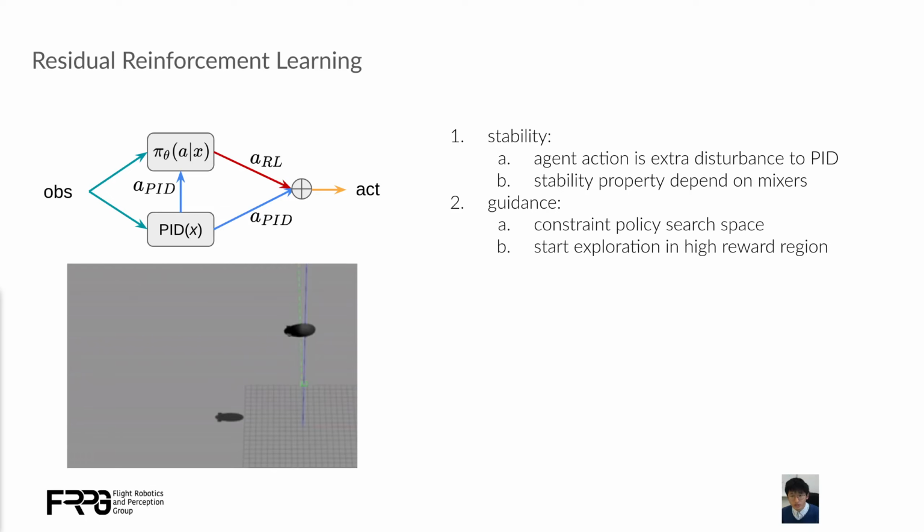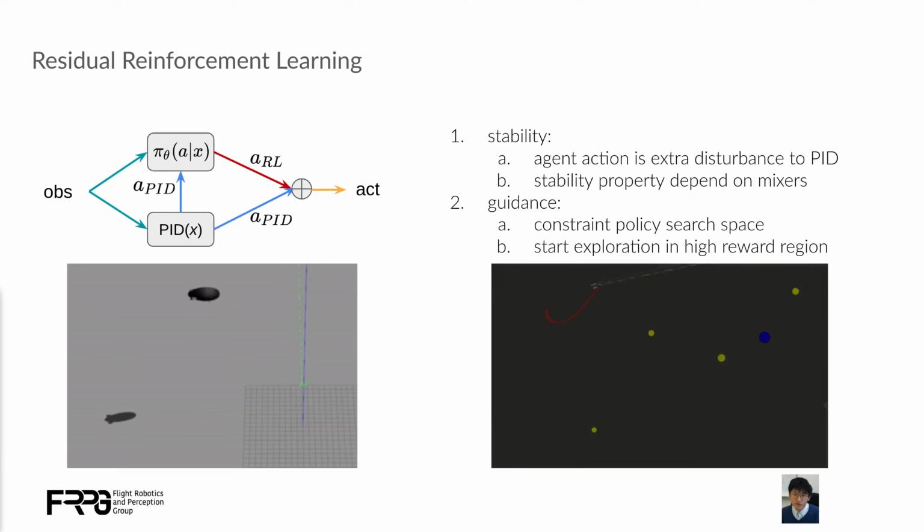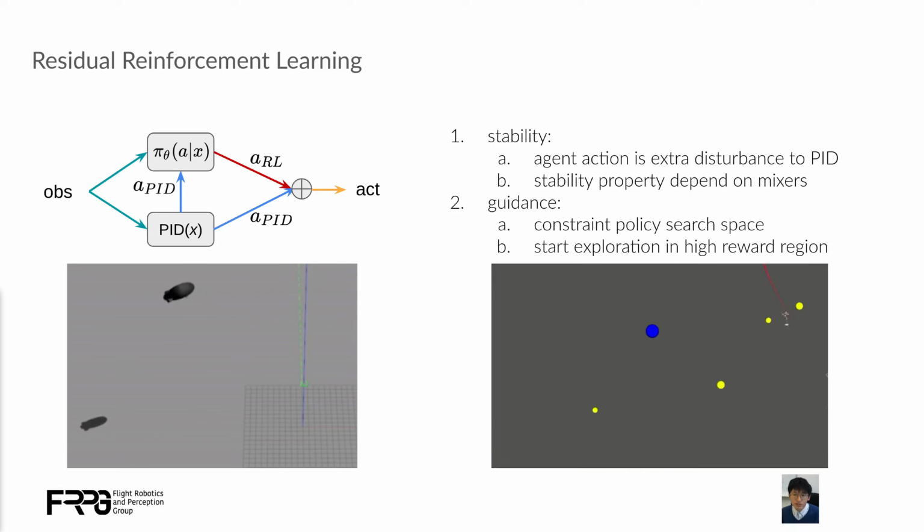Without the PID controller, our agent can learn to achieve the task by unexpected behavior, that is flying backward as displayed in this clip. With the support from the PID controller, such behavior is prohibited, since the PID controller reduces the policy search space to those coherent to its own behavior. In addition, since the PID controller can solve the problem from the start, the agent can efficiently explore a high reward region and greatly accelerate the training progress.